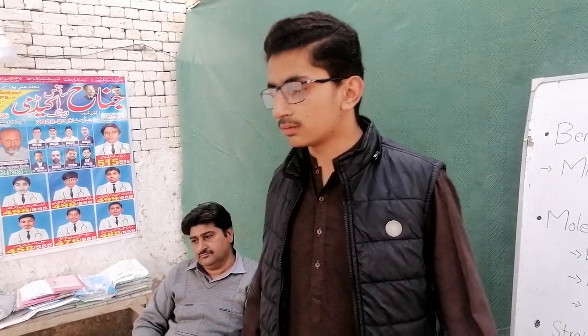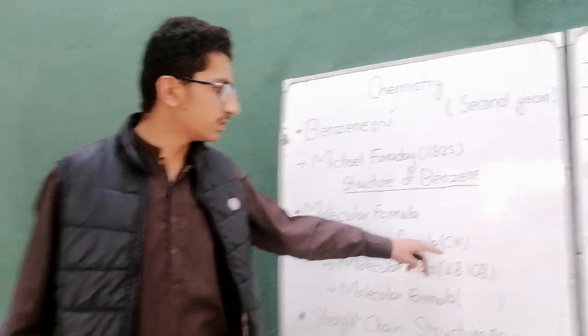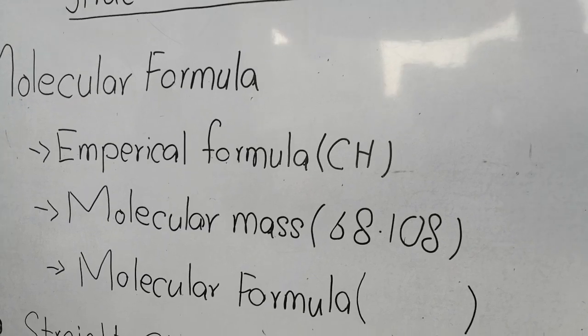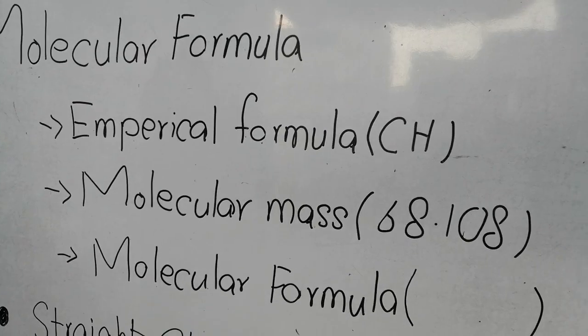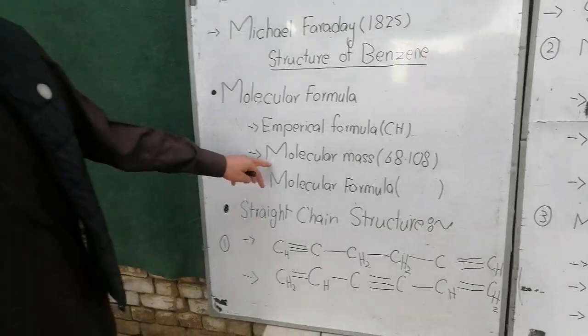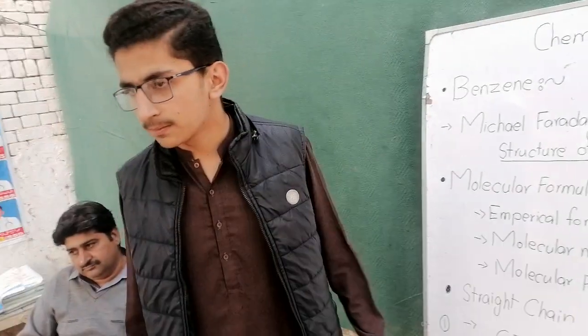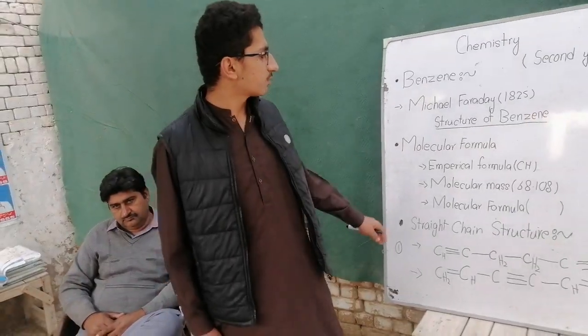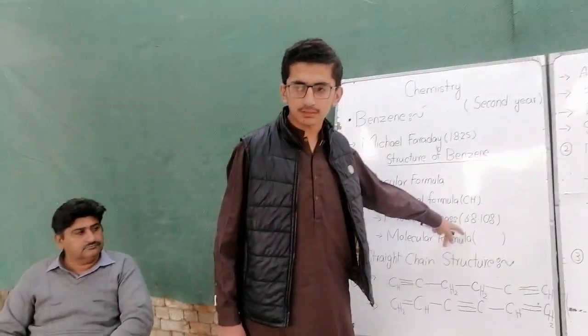The empirical formula of benzene contains carbon and hydrogen. It was determined by the elemental analysis of benzene. That was carbon and hydrogen, C and H. It means that benzene is made up of only carbon and hydrogen atoms. There is no other atom present in it. Then the molecular mass of benzene was determined by the vapor density method. The molecular mass of benzene is 78.108.